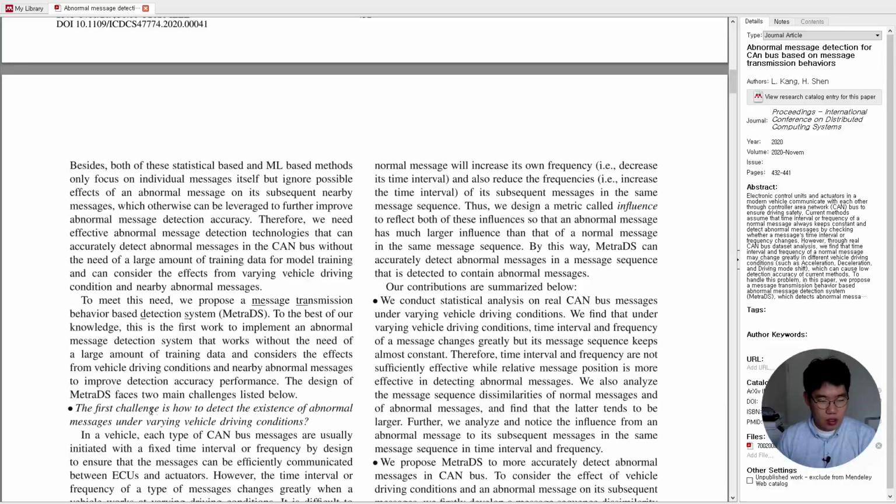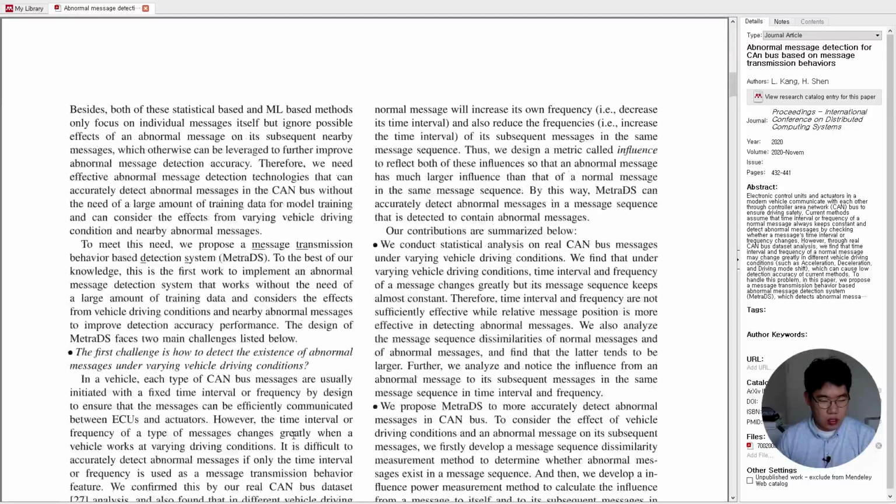The first challenge is how to detect the existence of abnormal messages under varying vehicle driving conditions. In a vehicle, each type of CAN bus message is usually initiated with a fixed time interval or frequency by design to ensure that the message can be efficiently communicated between ECUs and actuators.